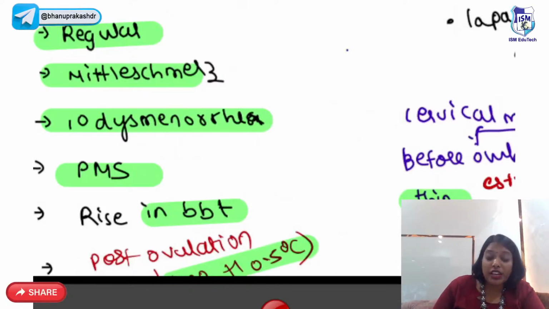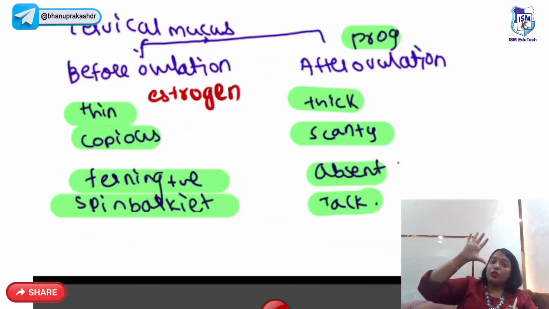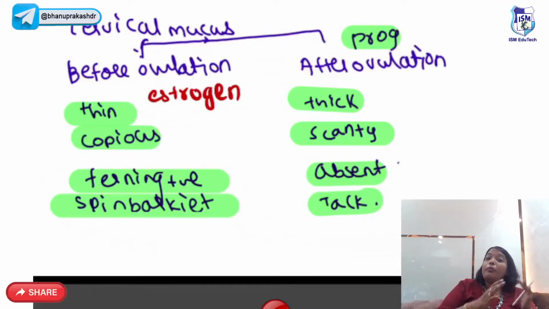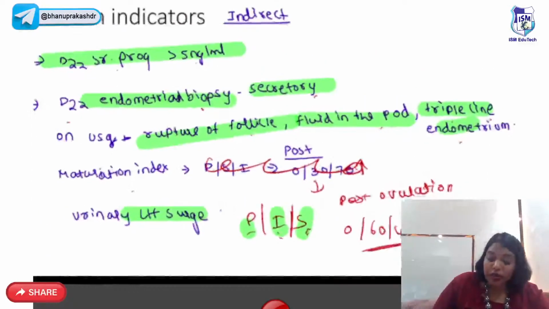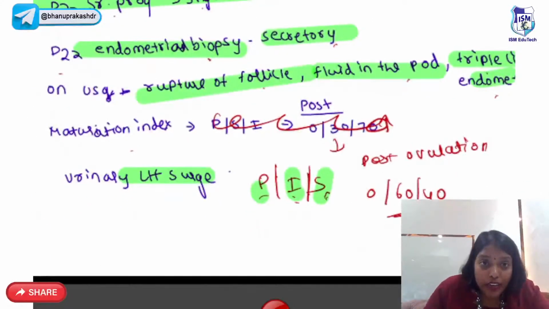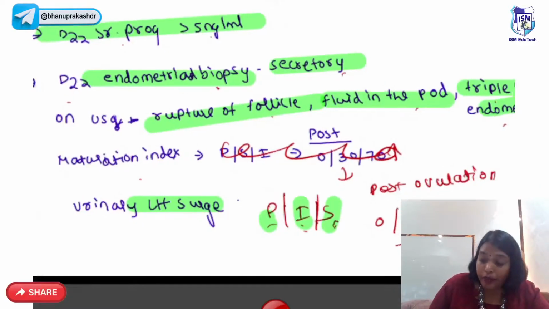And cervical mucus changes. Before ovulation, our cervical mucus will be thin, copious, and can be stretched between two fingers. That's called Spinnbarkeit. Ferning will be positive. After ovulation, under the influence of progesterone, it becomes thick, scanty, breaks on stretching, and ferning is absent, right? Next, you can also measure the serum progesterone on day 22. Day 22 endometrial biopsy.